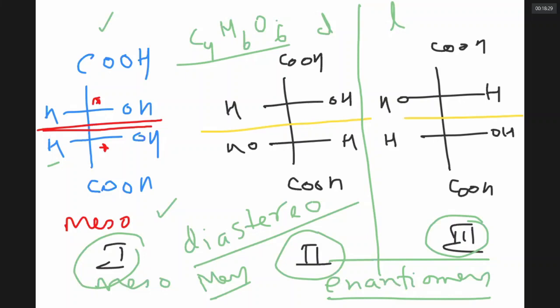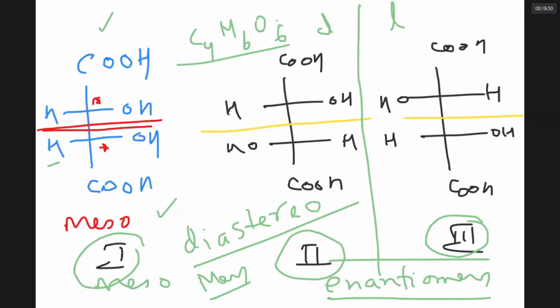Notice that all compounds which have only one chiral carbon are essentially optically active. They exist as D and L isomers. Those which have 2 or more chiral carbons may or may not be optically active. If they are optically inactive, it means they have a plane which cuts them into equal parts. They have a plane of symmetry.